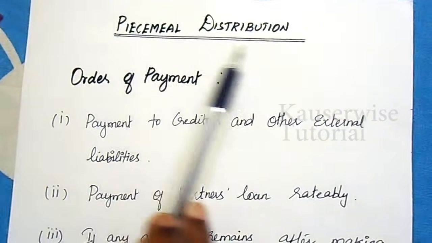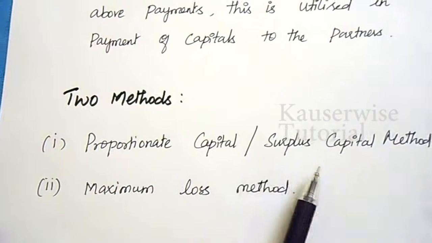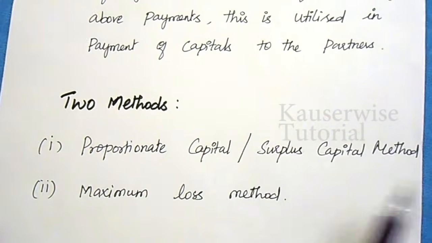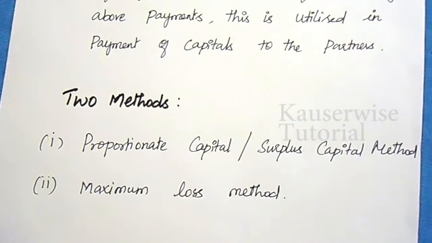In the piecemeal distribution calculation, we have discussed the proportionate capital method, that is the surplus capital method. In the next video, I am going to explain the maximum loss method. Hope you all understood this concept.